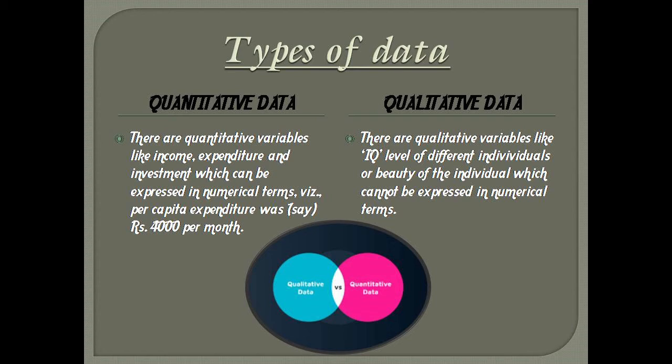On the other hand, there are attributes like IQ level of different individuals or beauty and behavior of the individual which cannot be expressed in numerical terms. These attributes refer to qualitative characteristics of the objects. These can be ranked or rated as good, very good, or excellent. All such data are called qualitative data.